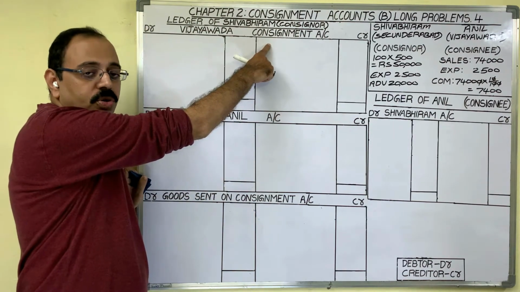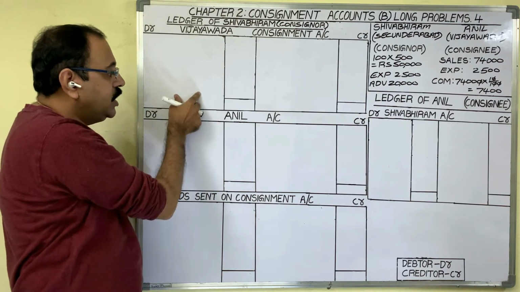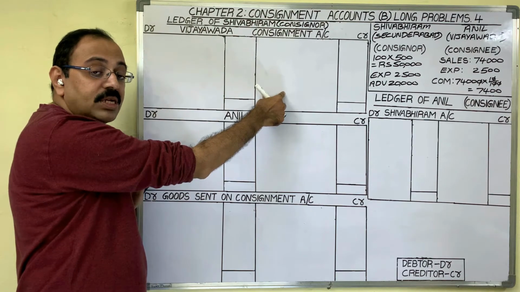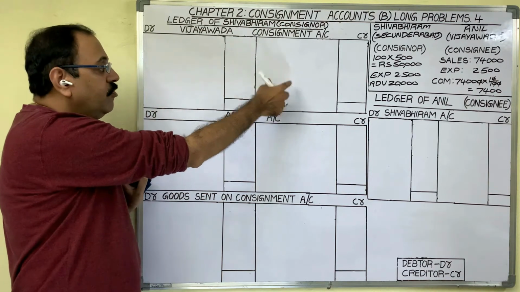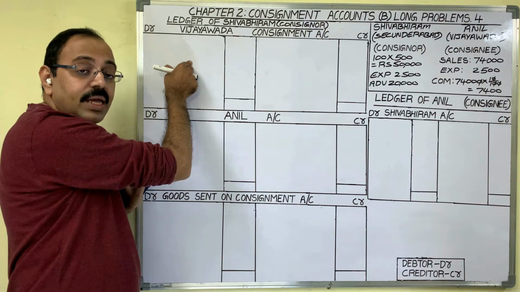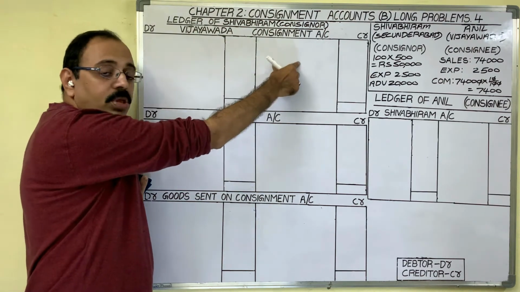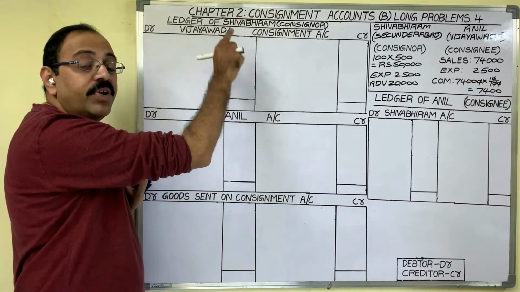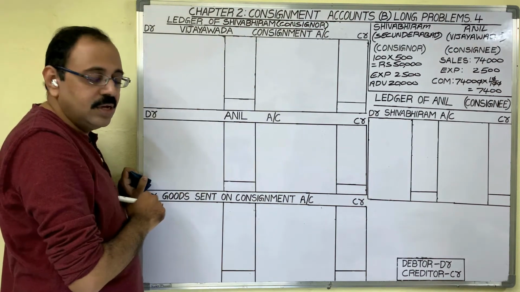We should follow the nominal account rule: debit all expenses and losses, credit all incomes and gains. Consignment business related expenditure we should show on the debit side. Consignment business related incomes we should credit to this account. And we prepare this account to know the profit or loss in the consignment business.